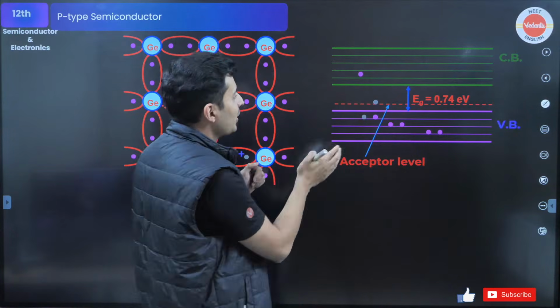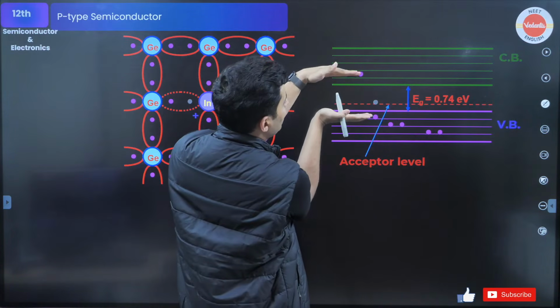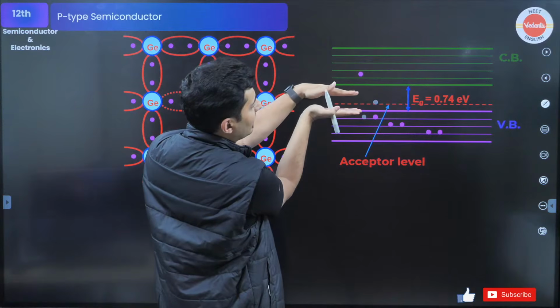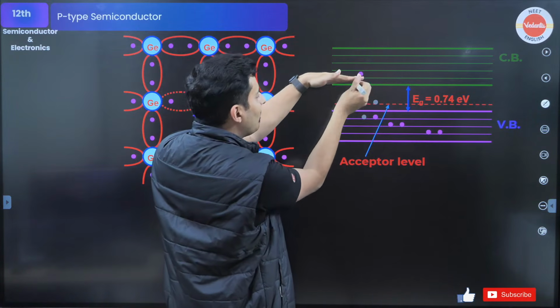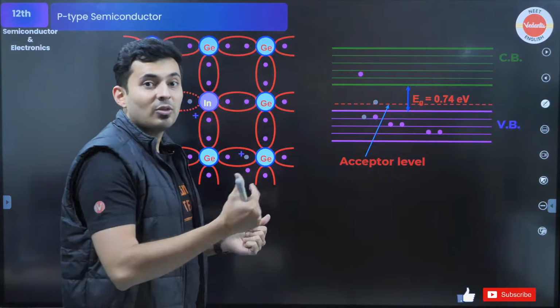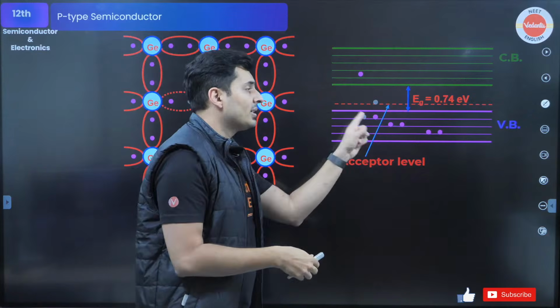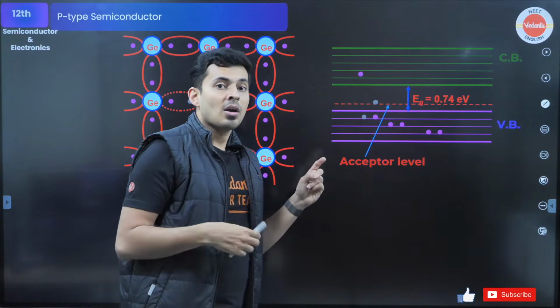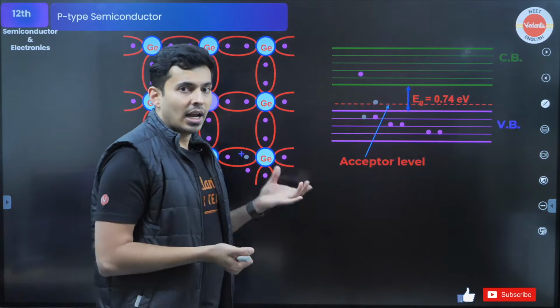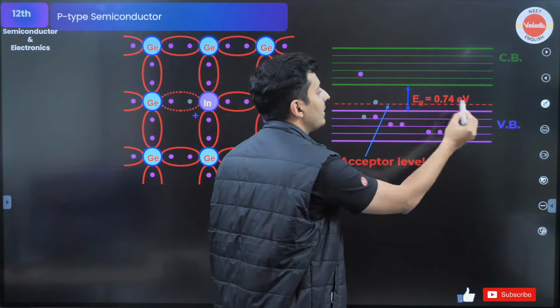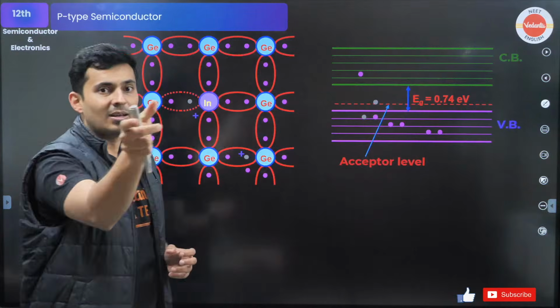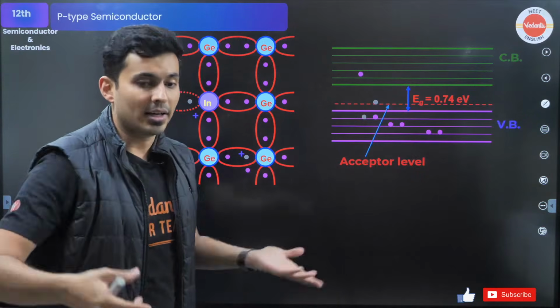Remember in n-type what used to happen? The band gap reduced from the top. So this was the gap, it reduced from the top. Here the band gap reduces from the bottom. So the jump becomes easier because of the hole. Where is the hole? Hole is always in the valence band, remember that. So if the hole is in the valence band and extra holes are created, that extra hole creates an extra layer of energy in the valence band, reducing the band gap, creating more conduction.